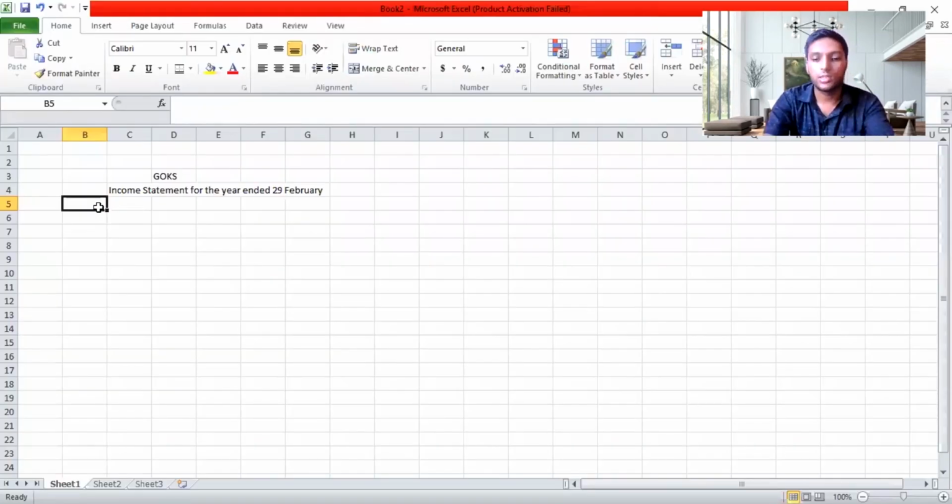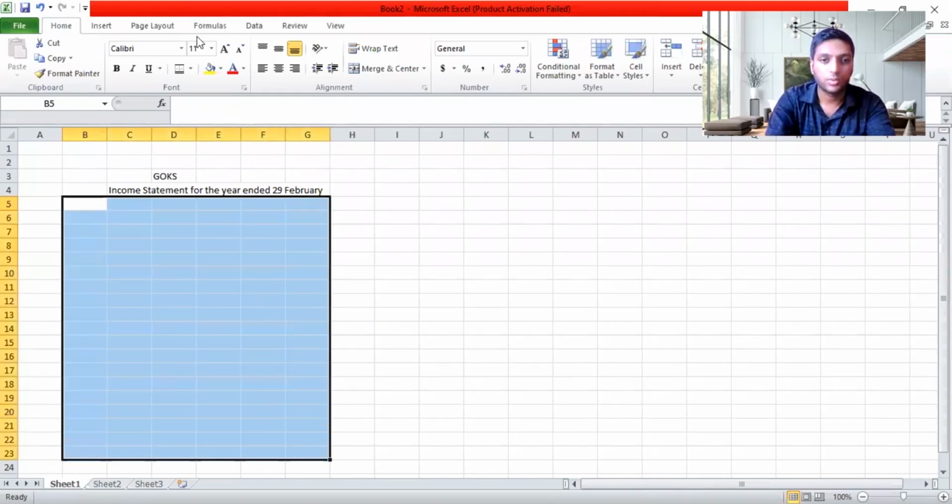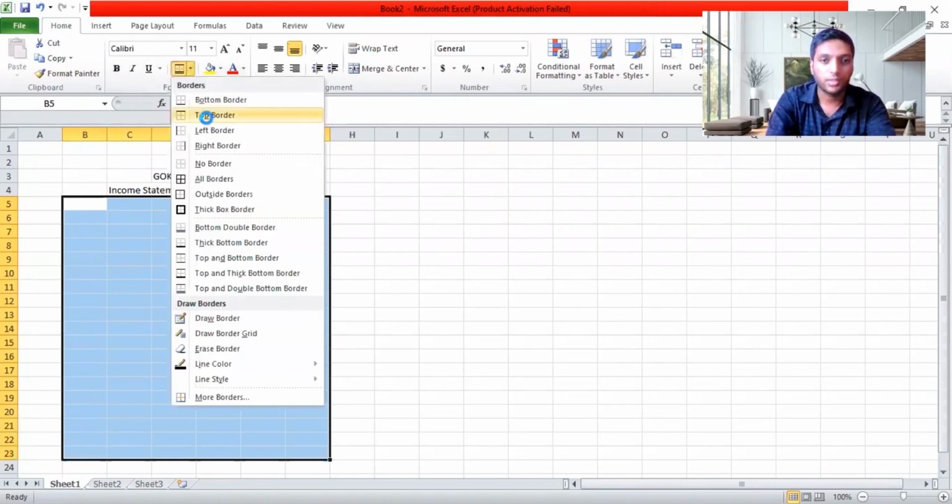So now here you see the income statement. I have left some spaces. I'm going to put a format into this, so I'm going to make it much more complete. Yeah. So I'm going to put a top border. Then I'm going to put a right border.